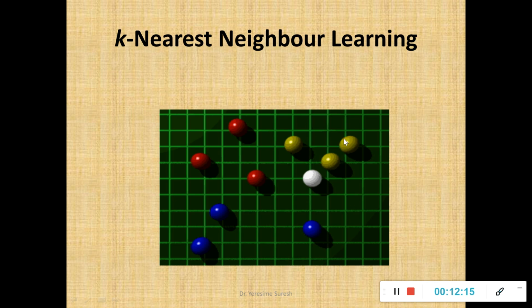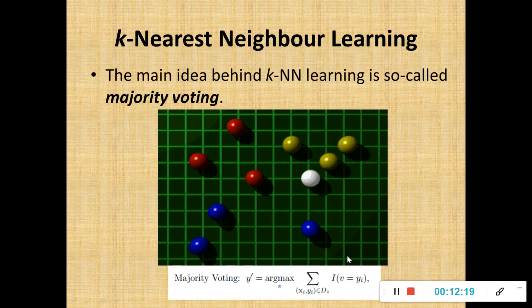The least one will be paired to the next nearest one. How long will this continue? It will depend on the concept called majority voting. What is that majority voting? The majority voting is nothing but the least distance value and the class label is common in nature. That means, say for example the distance from this green ball to green ball is 3.5. Distance from this to this is 2.5. So 3.5 is nearer to 2.5 when compared to red, which is having say for example 5.5.